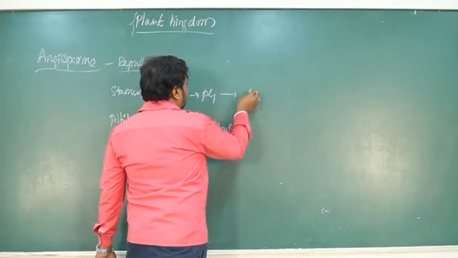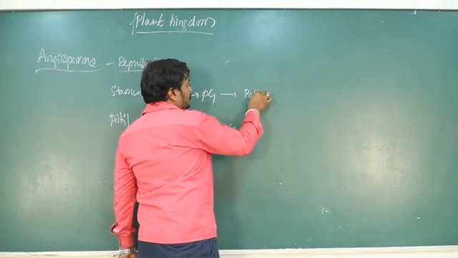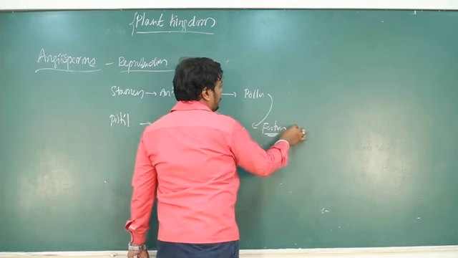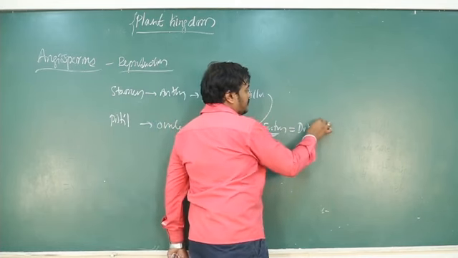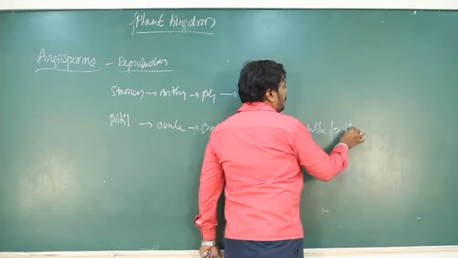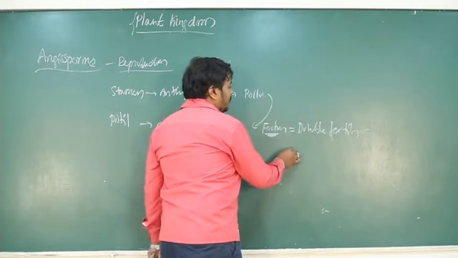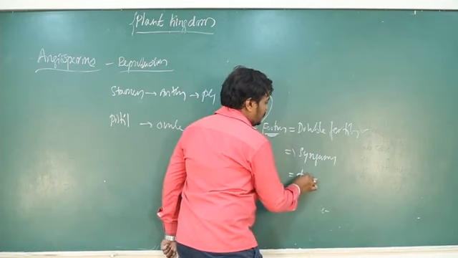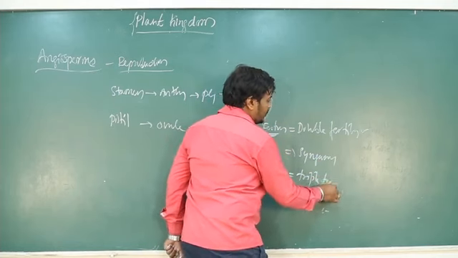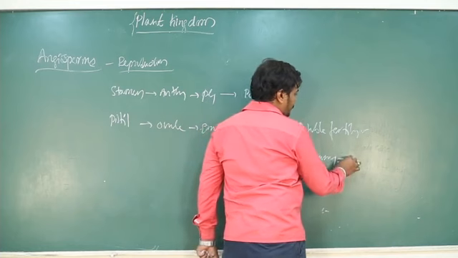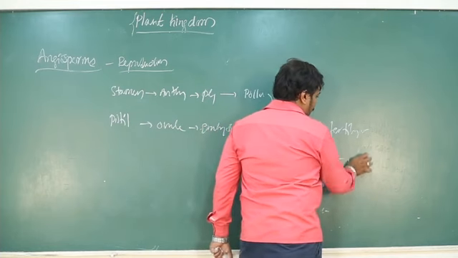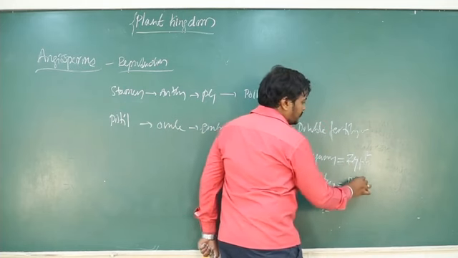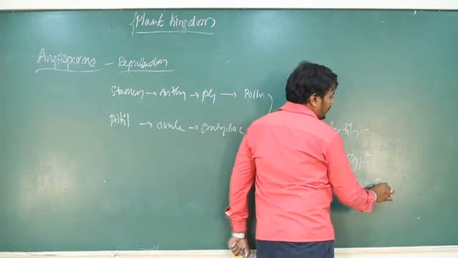Okay, so fertilization, pollination happens, and after pollination fertilization happens. The fertilization type is double fertilization, where it forms a syngamy and triple fusion. So syngamy forms the zygote and the triple fusion forms the primary endosperm nucleus. Later it develops into endosperm.